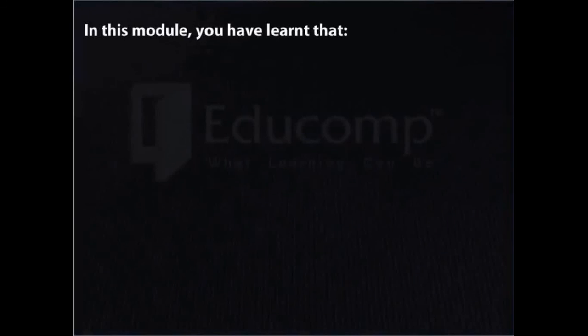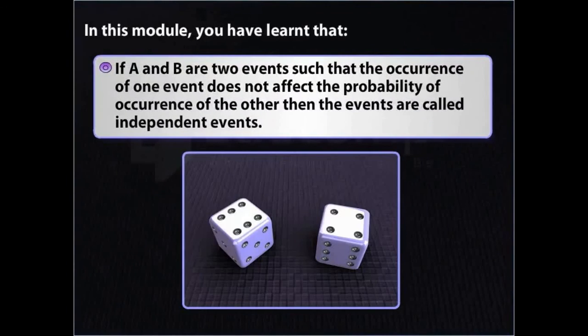In this module, you've learned that if A and B are two events such that the occurrence of one event does not affect the probability of occurrence of the other, then the events are called independent events.